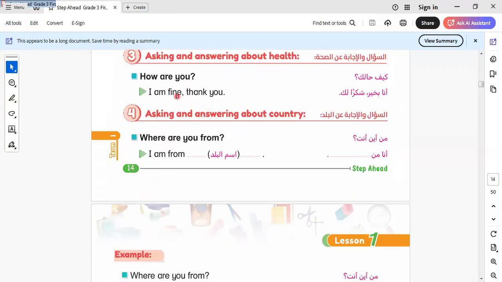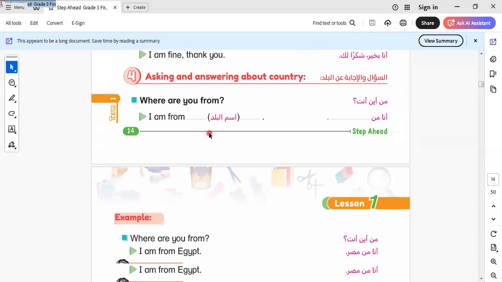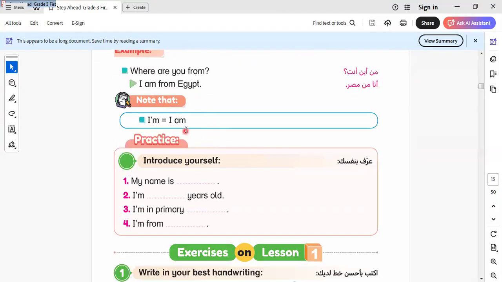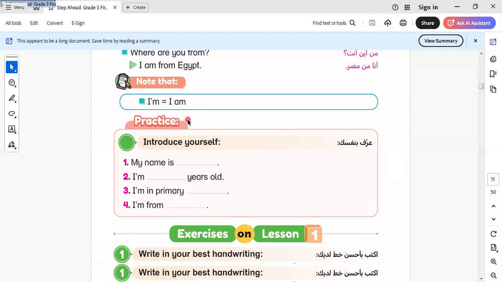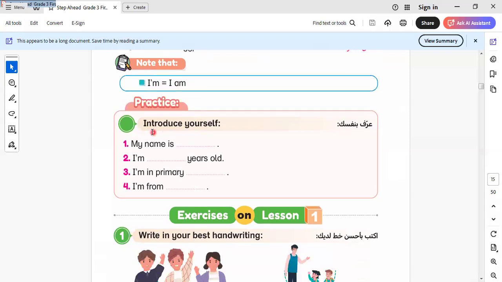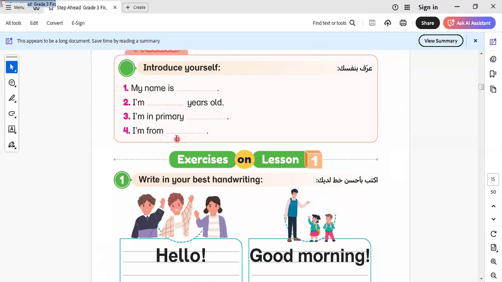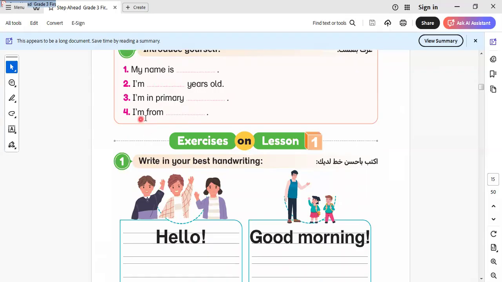So here, how are you? Asks about the state. Where are you from? So here I ask about the place that I'm from. Here is called contraction or abbreviation, means I can write it like this or like this. Here is introduce. When I'm introducing myself or presenting myself to anyone, I say my name is, I'm 10 or 8 or 3 years old. I'm in primary, because I'm in primary 2, primary 1, any stage that I'm from.